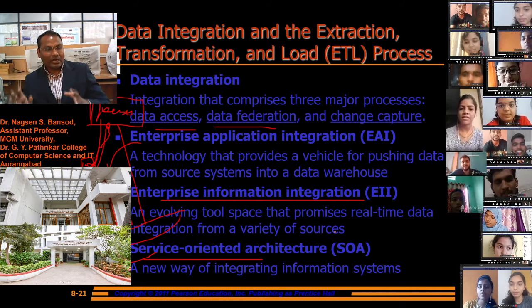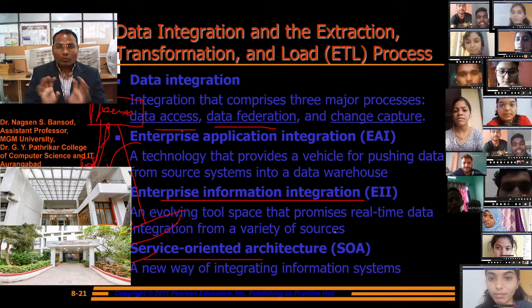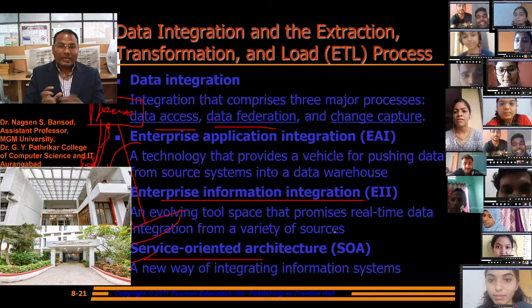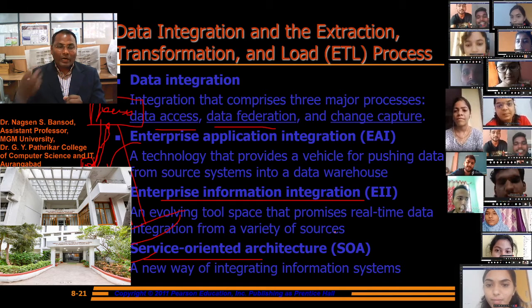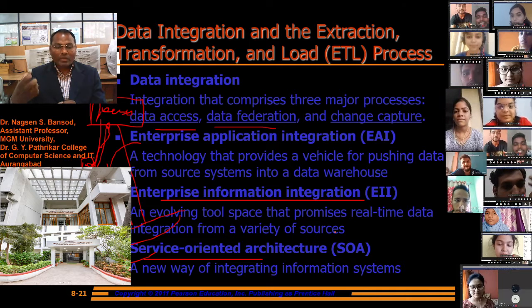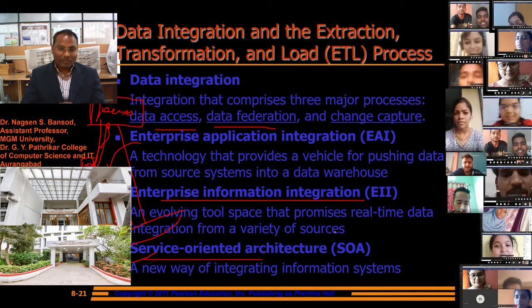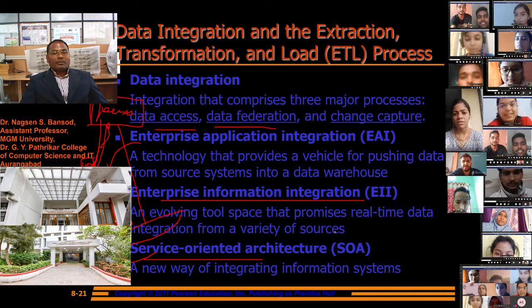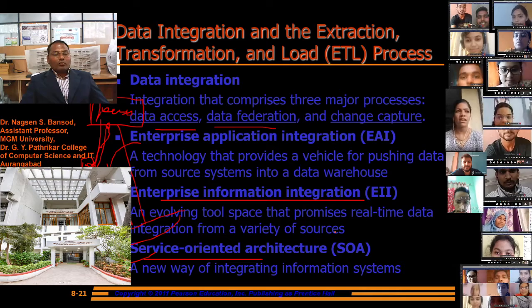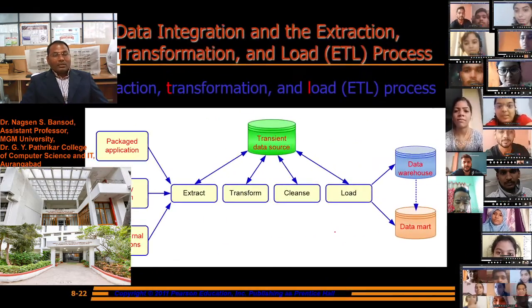Suppose there is a car and we want to show that car. To show that car, we have to transform it from digital again into pictorial format, so that the picture can be visible to the client. There we require enterprise application integration, enterprise information integration, service oriented architecture, and data integration.